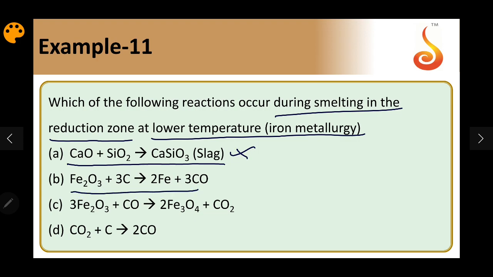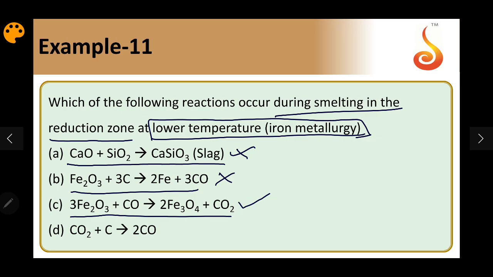Fe2O3 with carbon becoming Fe and CO: in iron metallurgy, carbon will not act as a reducing agent. Carbon monoxide is a reducing agent, so this is also wrong. In Fe2O3 with CO, a small portion can be converted even into Fe3O4 because it's given at a lower temperature range. At the normal temperature range of 600 to 700 degrees Celsius, the spongy iron will be formed. So Fe2O3 plus CO can reduce to Fe3O4 with the liberation of CO2.